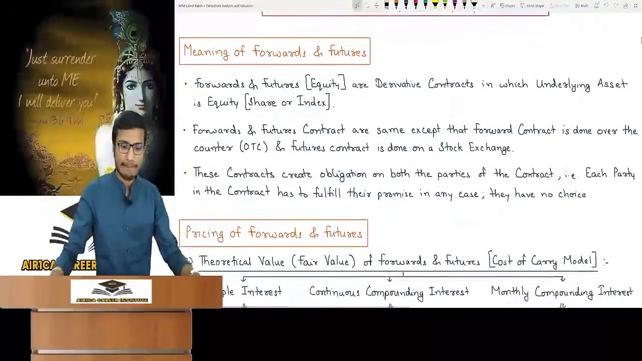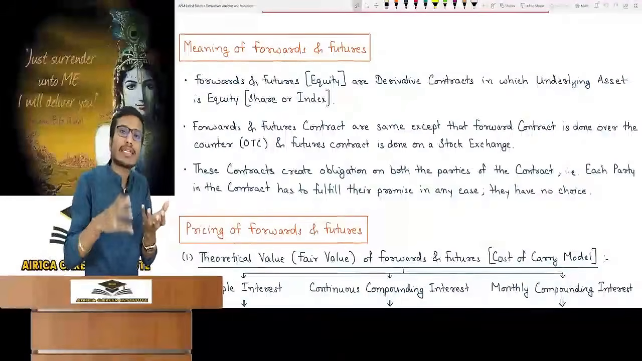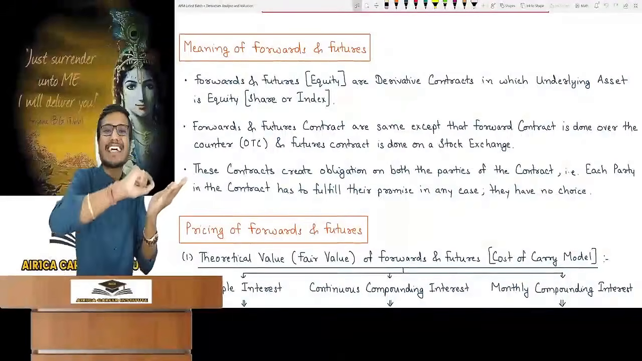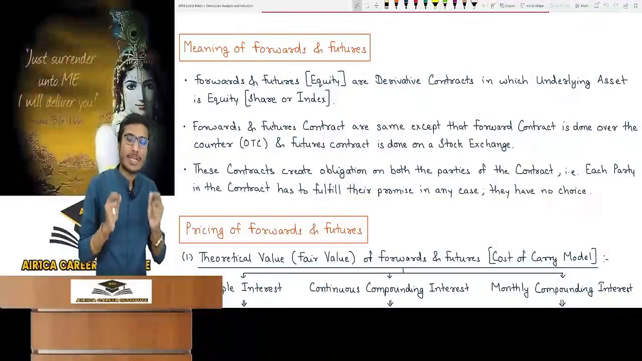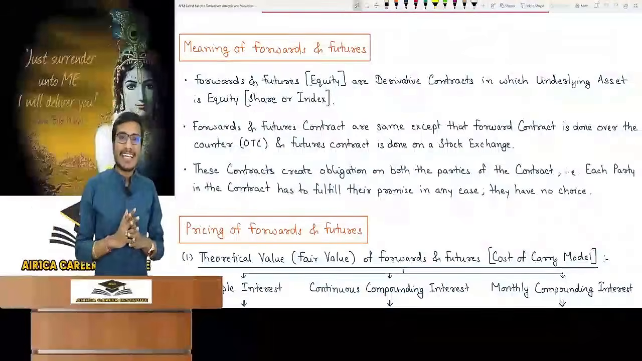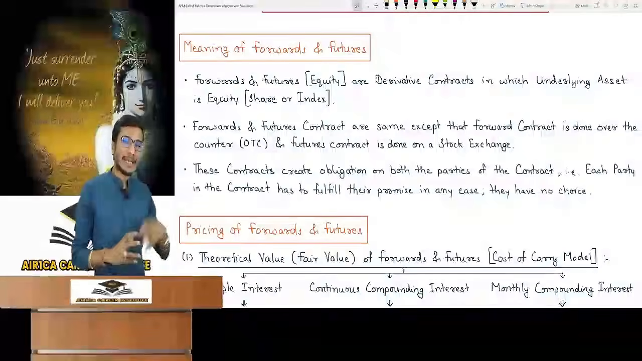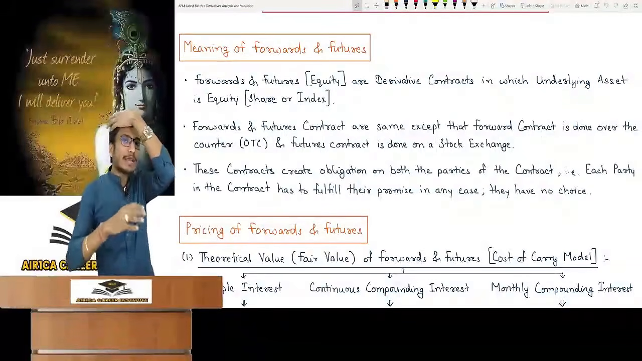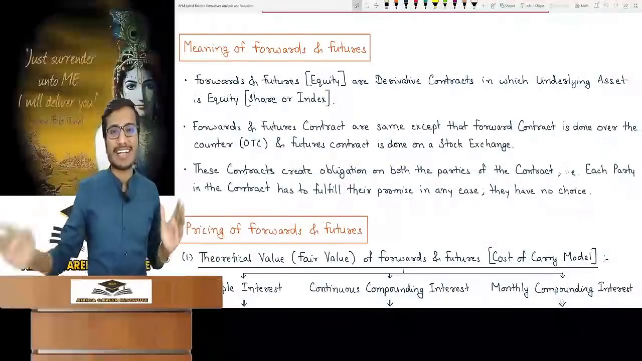Okay, but now sir, what is a contract? Means what should be the extra condition in the derivative contract that it will become of forward future nature? This contract creates an obligation on the part of both the parties. That means we can't deny the contract that we have agreed to. If there is such a contract, then it is of the nature of a forward or future contract.